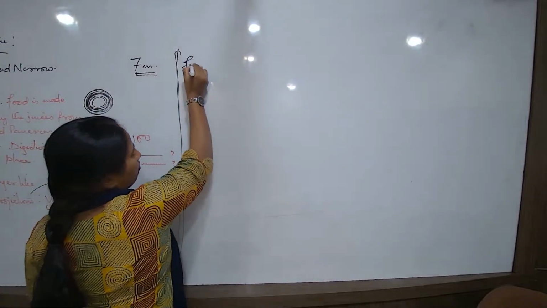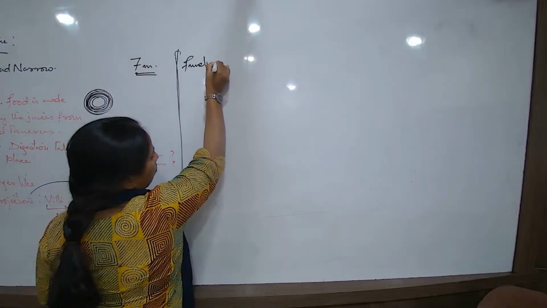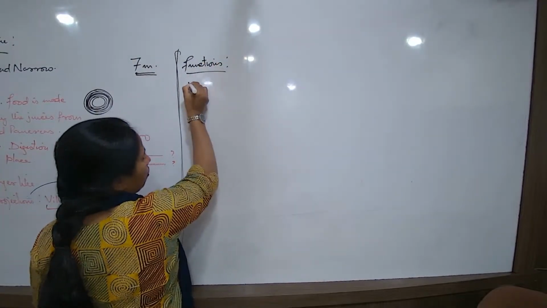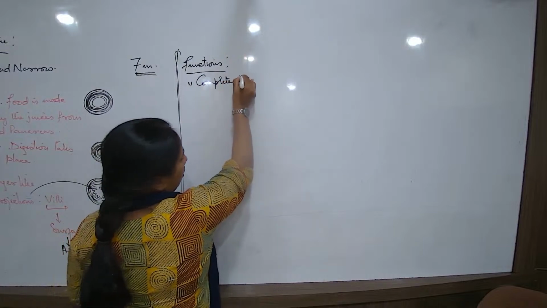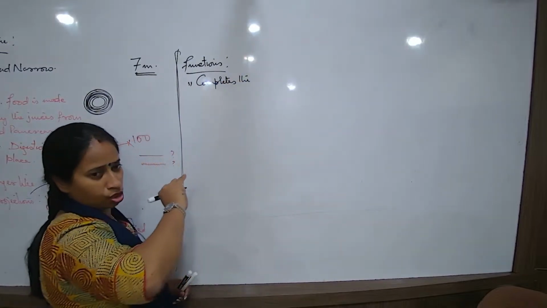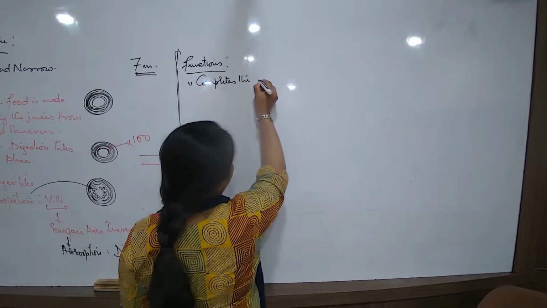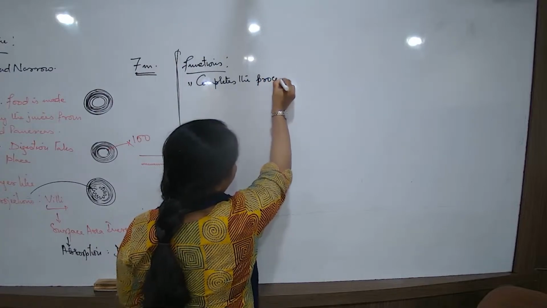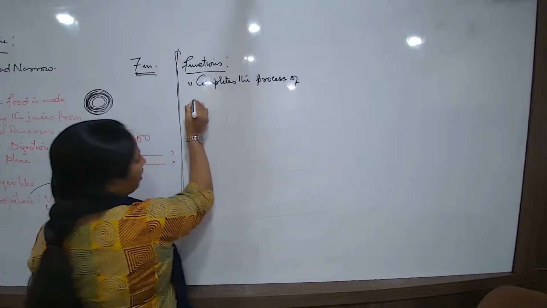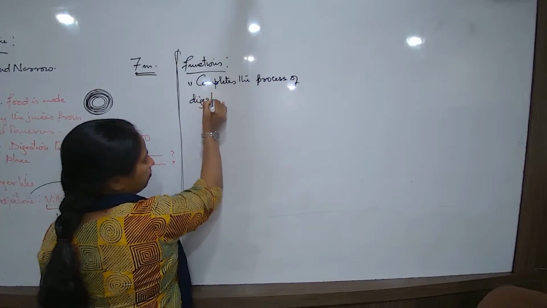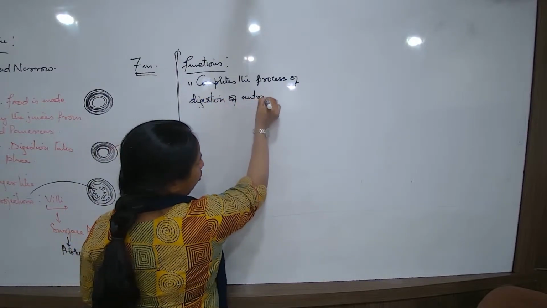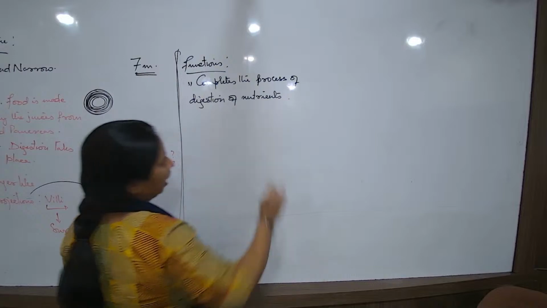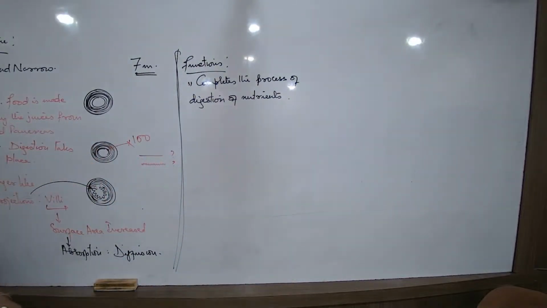What are the two general functions that you are going to write? What are the general functions of the small intestine? Number one is completes the process of digestion. In the small intestine, so many steps of digestion will take place. So it completes the process of digestion of nutrients. At the start of the chapter, we had talked about this word nutrients. What are nutrients?